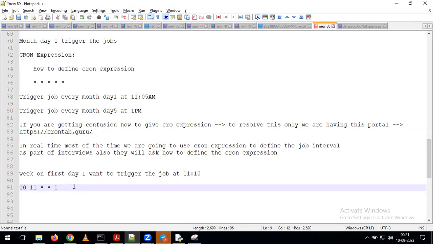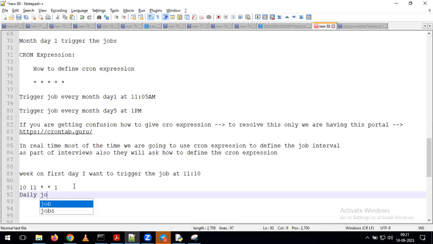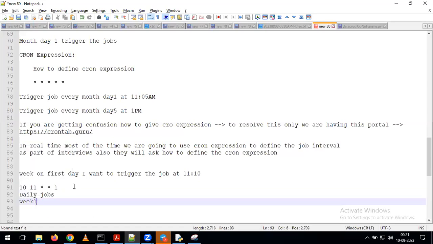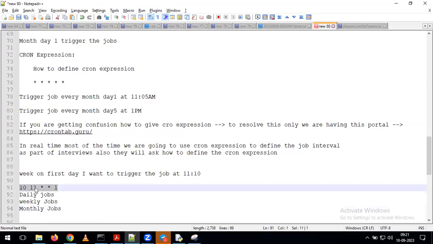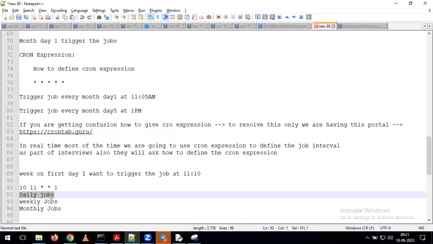So in real time, if you work on it, we are going to see daily jobs, weekly jobs, and monthly jobs also. Depending on the type of job you want to define, we just have to define the cron expression. Based on the cron expression, you can define daily jobs, weekly jobs, or monthly jobs, depending on the requirement.